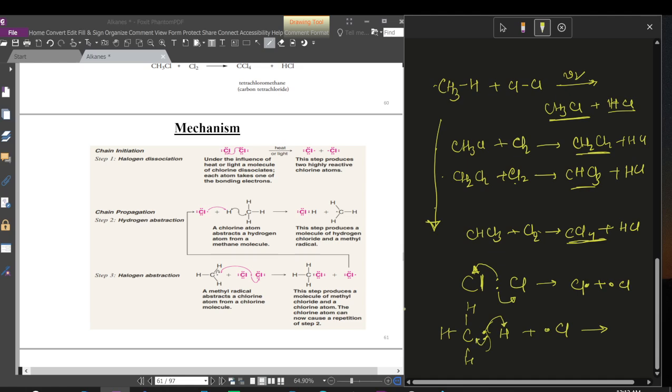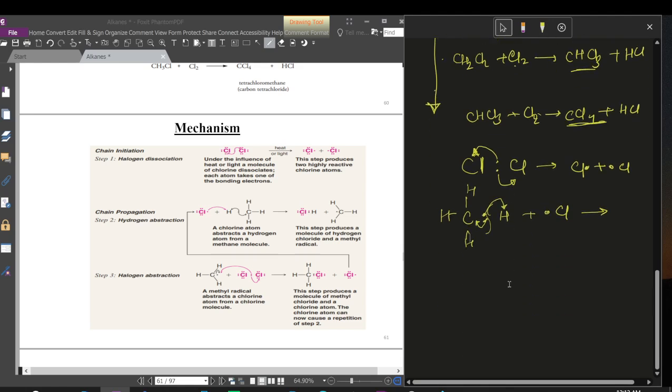So this creates a methyl free radical, and also produces HCl, because the hydrogen and chlorine free radicals react with each other and combine to produce HCl. And we see that a methyl free radical is produced, and this will further attack the next hydrogen.